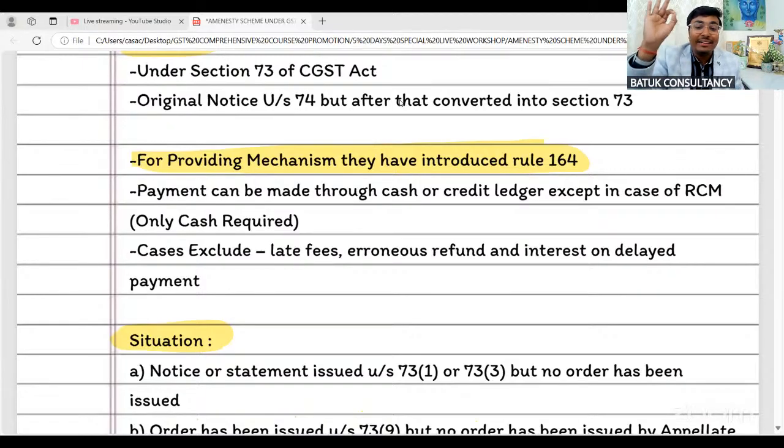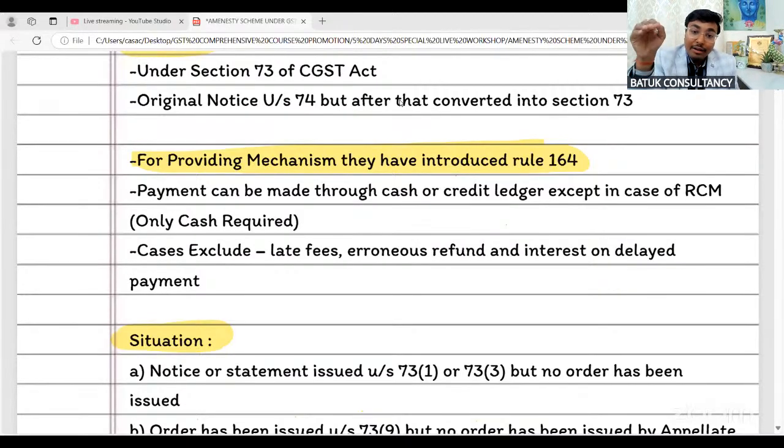Total 1,70,000 is my demand. In that case, the question is, sir, for the tax amount, do I have to make the payment through cash ledger or credit ledger? So government is saying you can take the benefit, you can make the payment through the cash ledger as well as through the credit ledger. Both the facilities are available on the GST common portal.